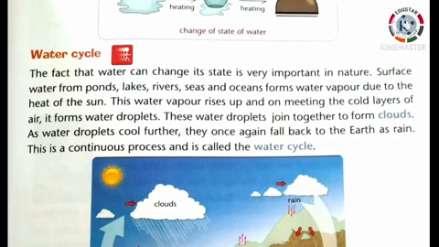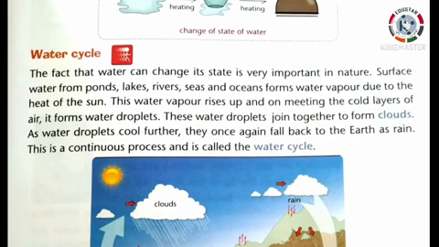Surface water from ponds, lakes, rivers, seas, and oceans forms water vapor due to the heat of the sun.